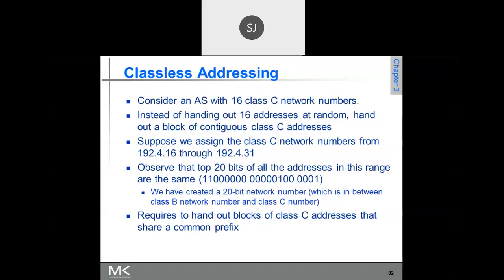The only thing is, 192.4 remains the same, and the last one also remains the same. Only 16, 17, 18 up to 31 you have to write. Do it fast.